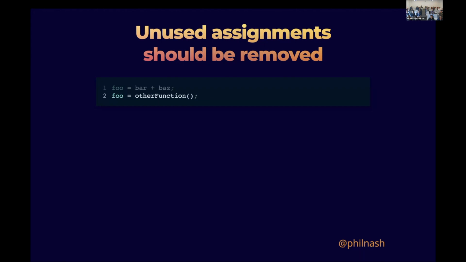Although this did turn up, and I found this in a bunch of open source projects as another kind of thing. It looked a bit like this: we had a function that returned the assignment to a variable that was outside of the scope. So in this case, the function is doing something, but it's also setting the state of a variable outside of the scope of the function itself. I think this is a really ugly pattern.